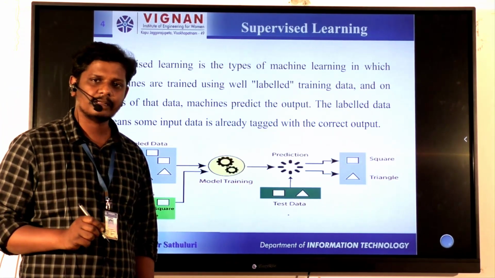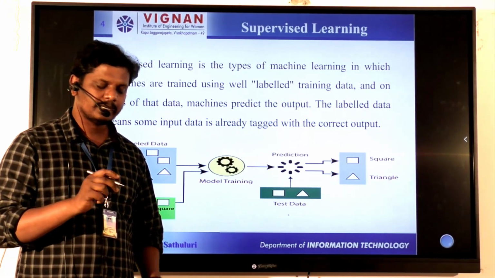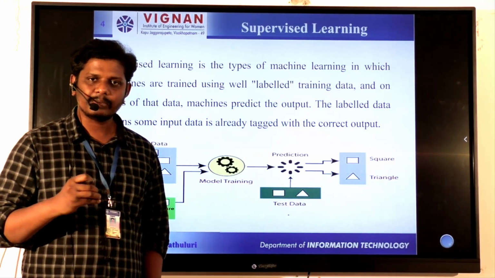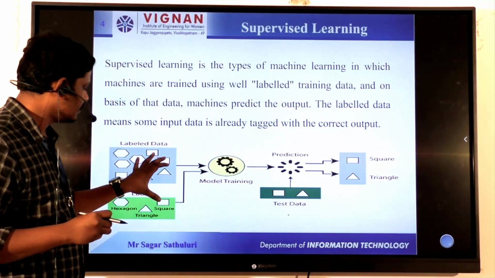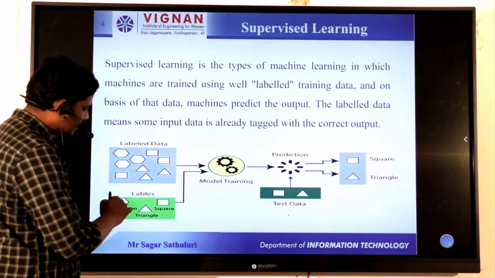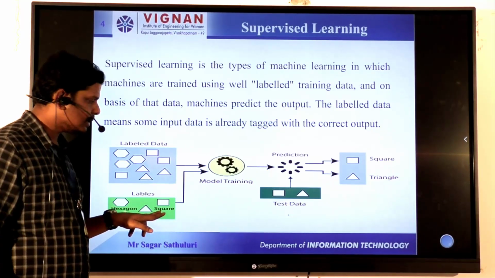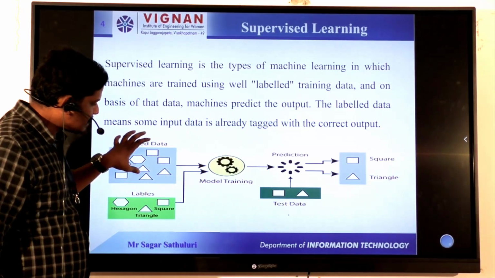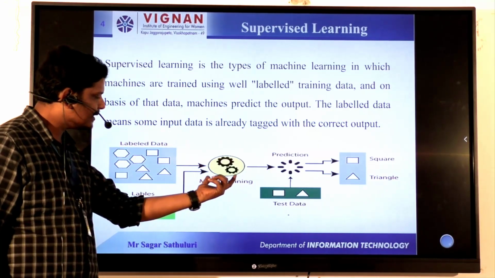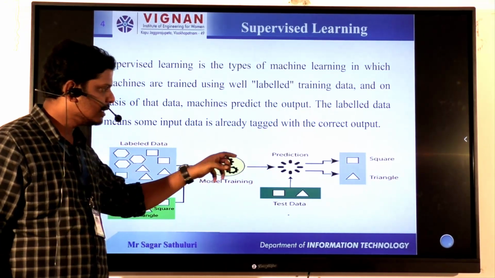Supervised learning is nothing but learning that contains supervision. Supervision means we know the data, and known data is known as labeled data. If you observe the diagram, this is labeled data, and it contains labels. Here the labels are hexagon, triangle, and squares. Based on this labeled data, we are very clear about the labels, so we are going to train on the labeled data. After training, we will get the prediction.